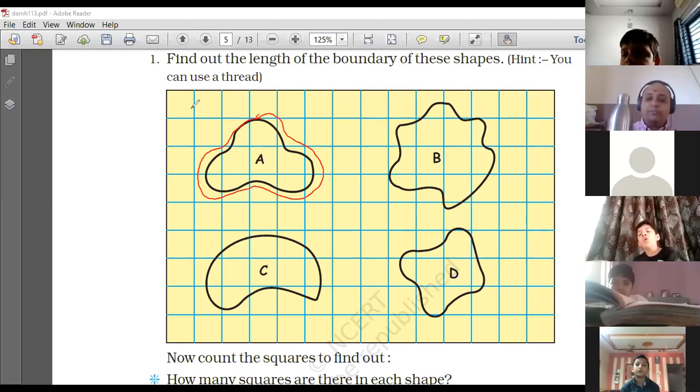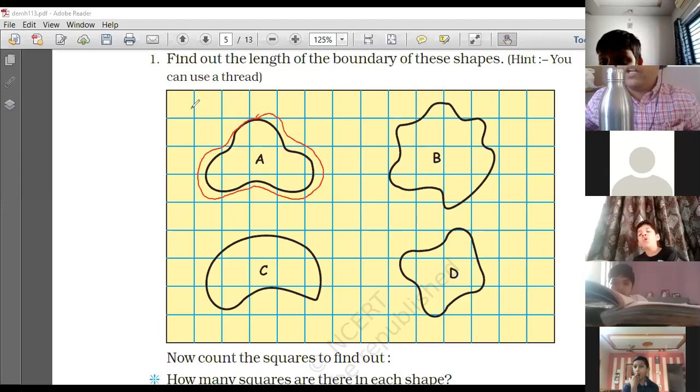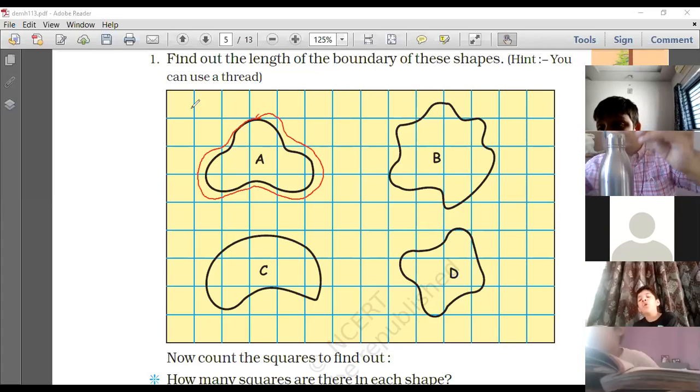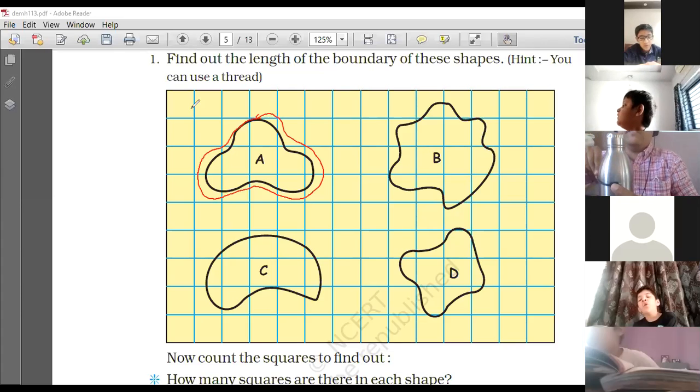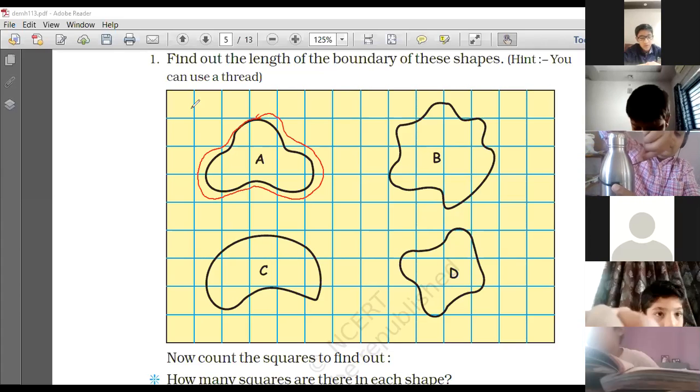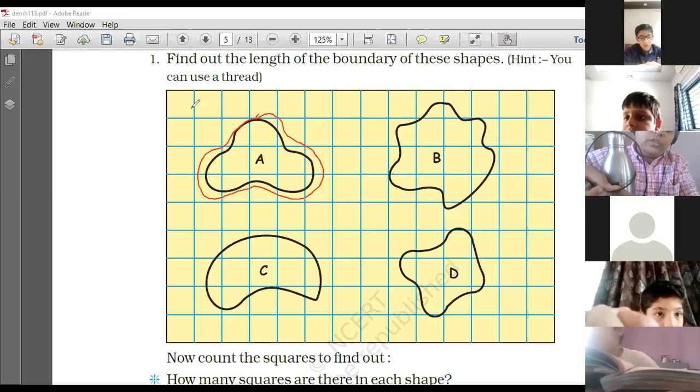Say, for example, this is the bottle, right? I want to measure the length around this bottle. So right now I'm going to use my telephone cable. I'll put it here, as you can see, and then take a round of it and come back to the same place, where I have got them matching.